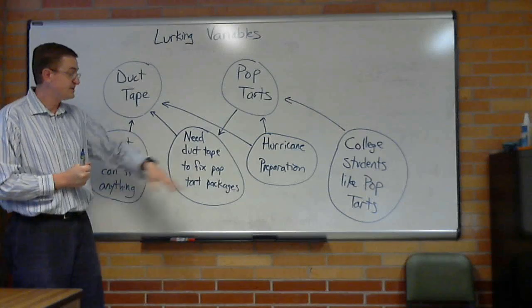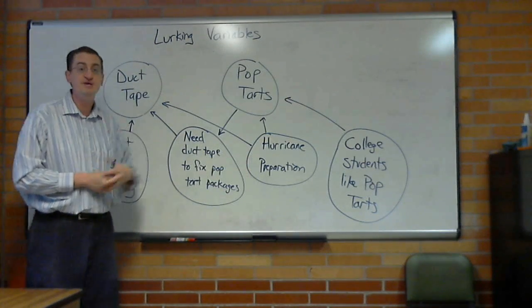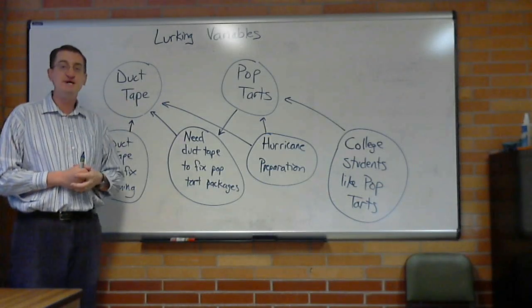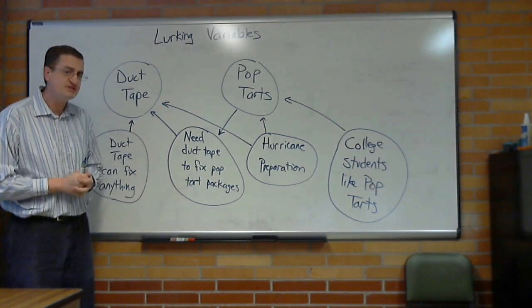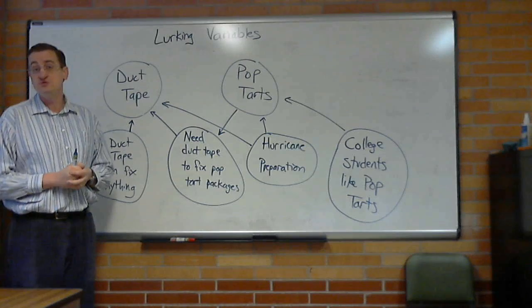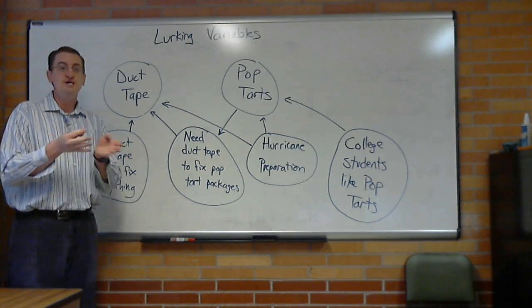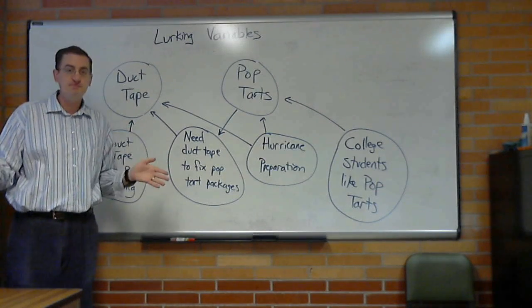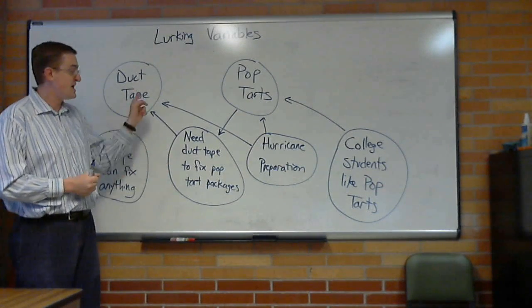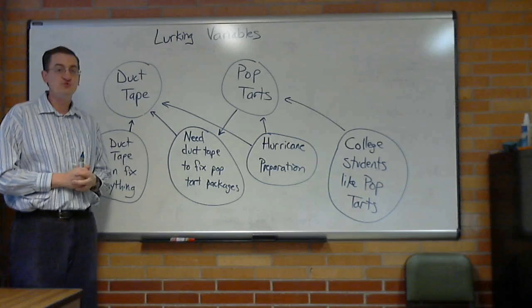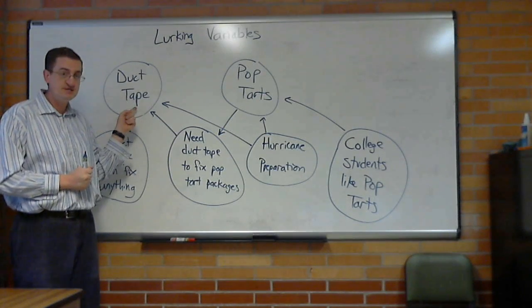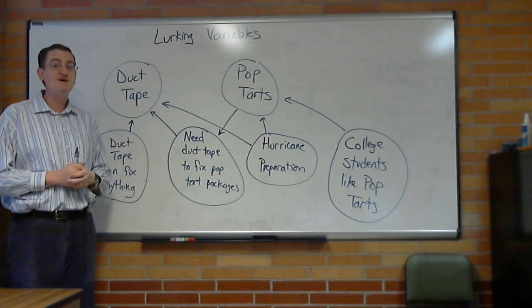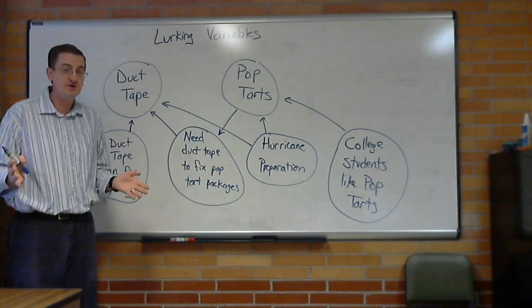They did do some study on this and found it was hurricane preparation. Hurricanes were coming in, people stocked up on duct tape and Pop-Tarts and plastic sheeting and batteries and radios. And so now if you go to Walmart in Houston in that late fall season, you'll see these huge displays of emergency preparedness equipment. And that is what's actually causing this correlation. If you did a sale on duct tape, would it affect the sale of Pop-Tarts? No. People are going to buy the same amount as they prepare for the hurricane.